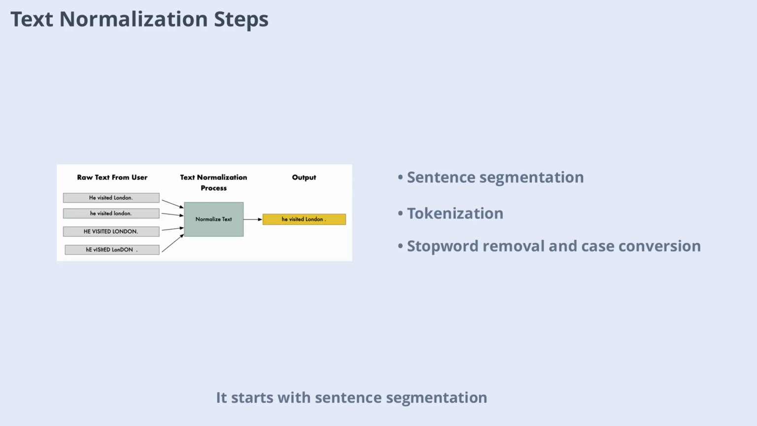It starts with sentence segmentation, dividing the corpus into individual sentences. Next comes tokenization, where each sentence is split into words, numbers, or special characters called tokens. Then stop words, special characters, and numbers are removed to focus on meaningful words. Finally, the text is converted to a common case, usually lowercase, to avoid confusion between words like Apple and apple.